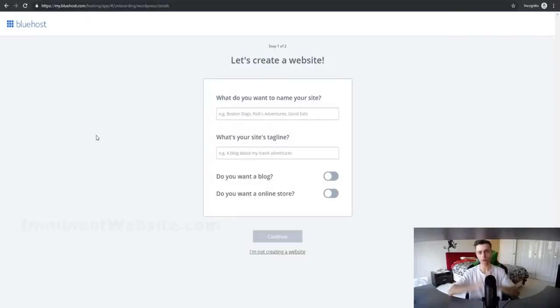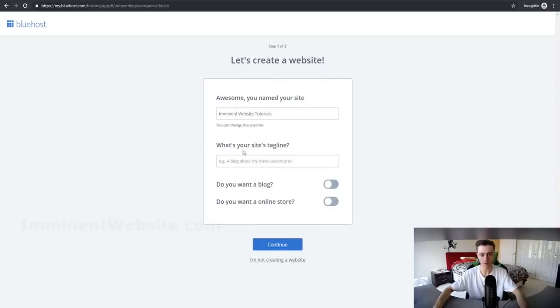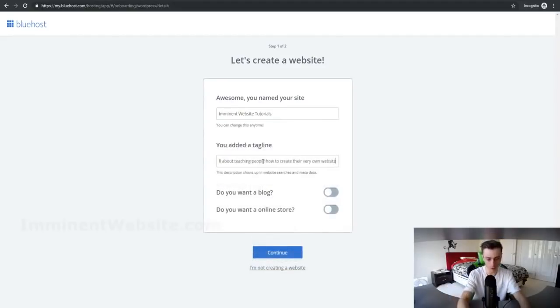Now when you log into your Bluehost account for the first time, as you can see on screen right here, you're going to be greeted with this menu where you can name your website. So for example, let's just name our website Imminent Website Tutorials, and you can put in that site tagline. So I can be like, for example, websites. Cool. And what I really like right here is the feature that Bluehost implements, where you can choose whether you want to make a blog or an online store for your website, because obviously if you want to create a website, it's probably going to be either for your own personal blog or for your own online store or e-commerce store, right?